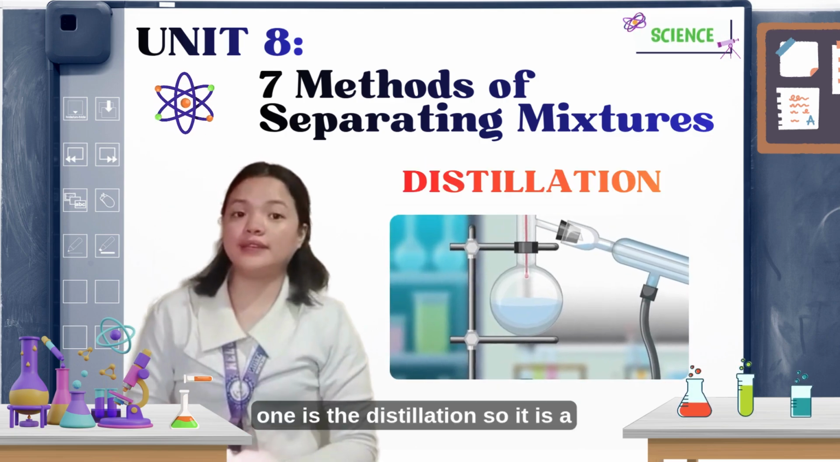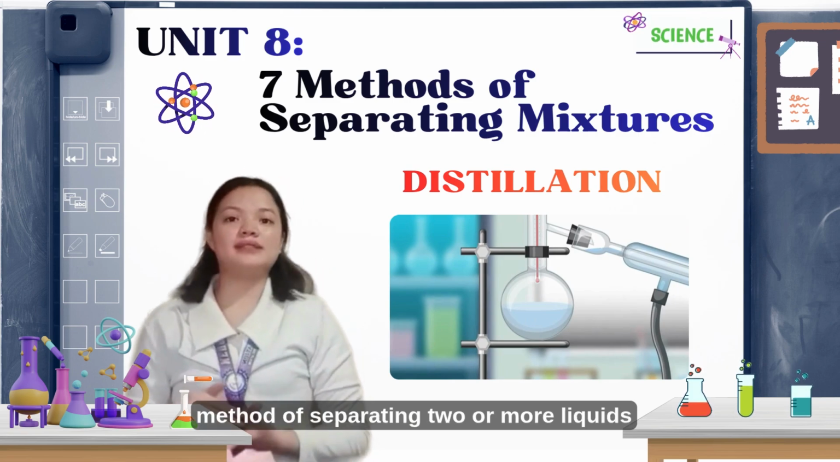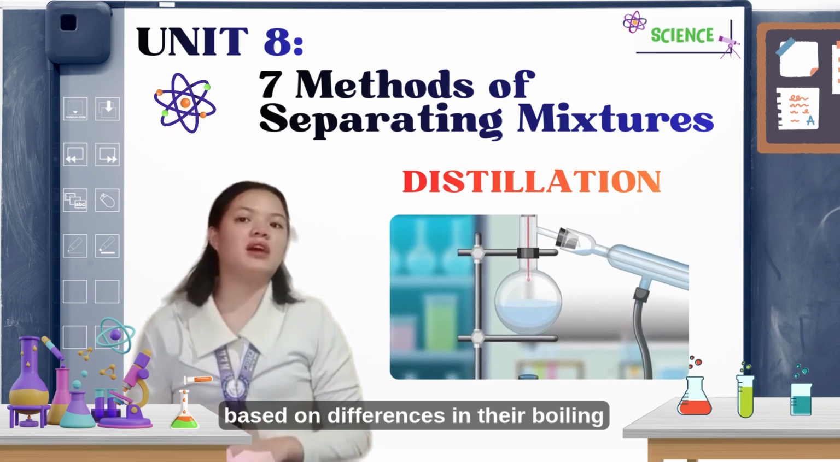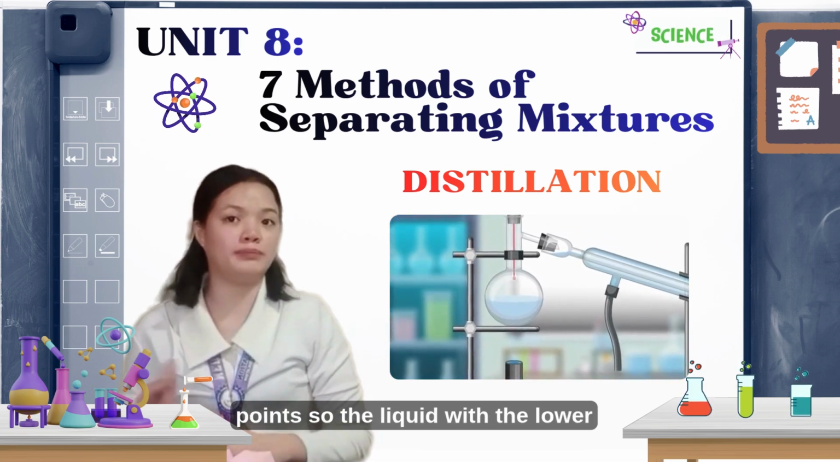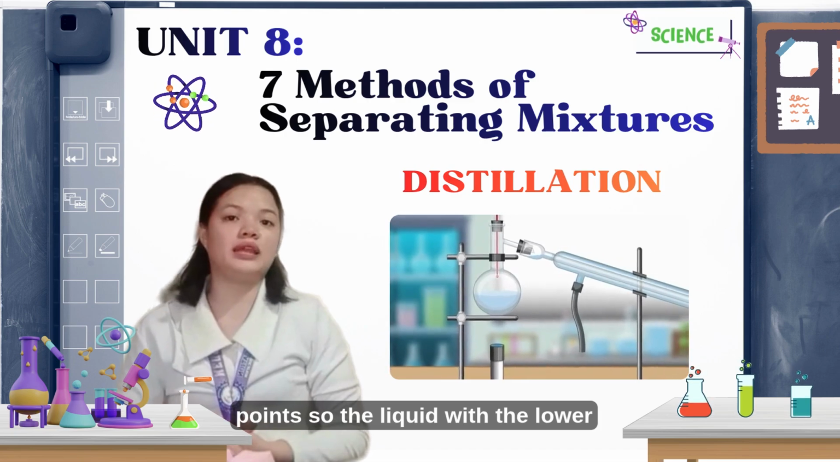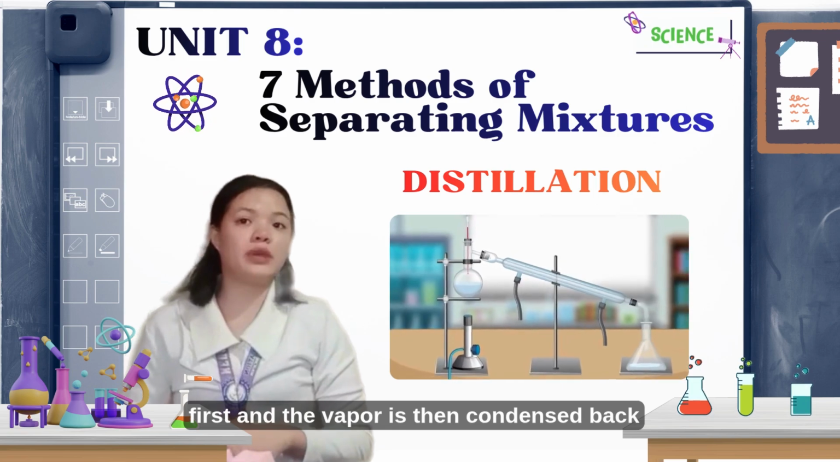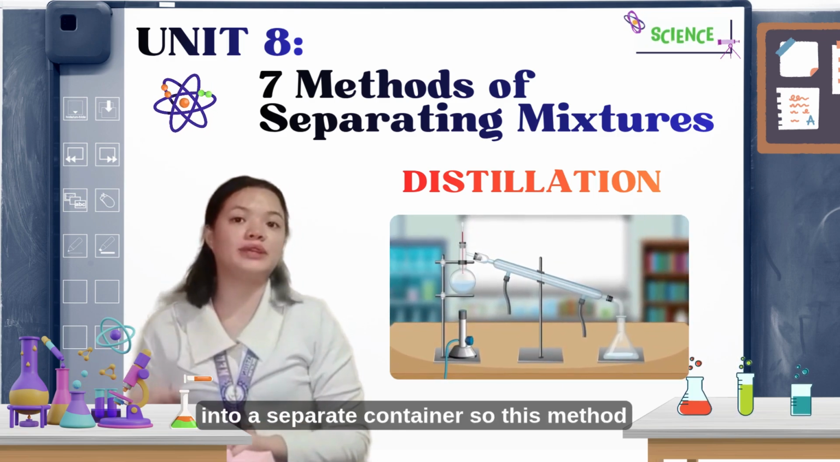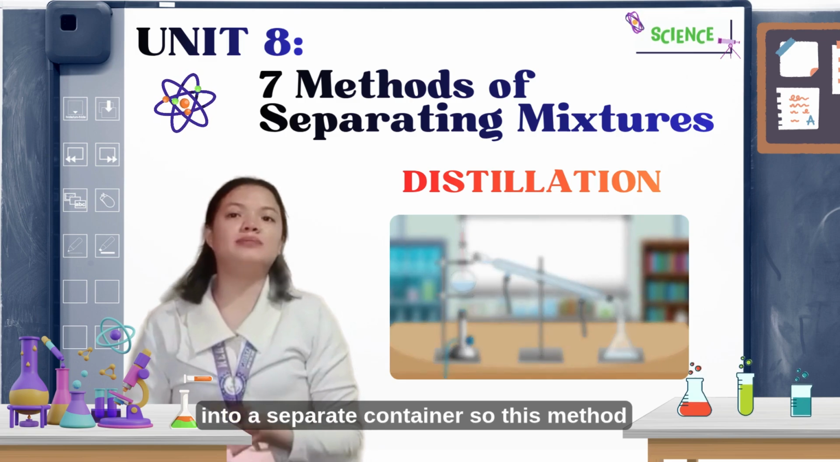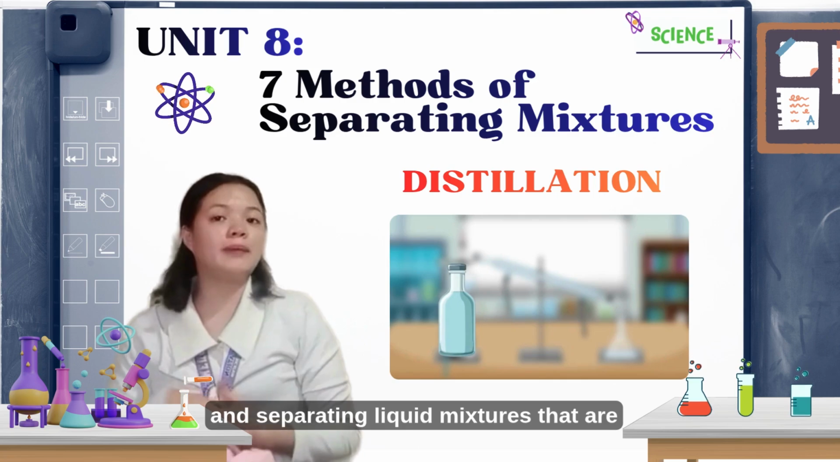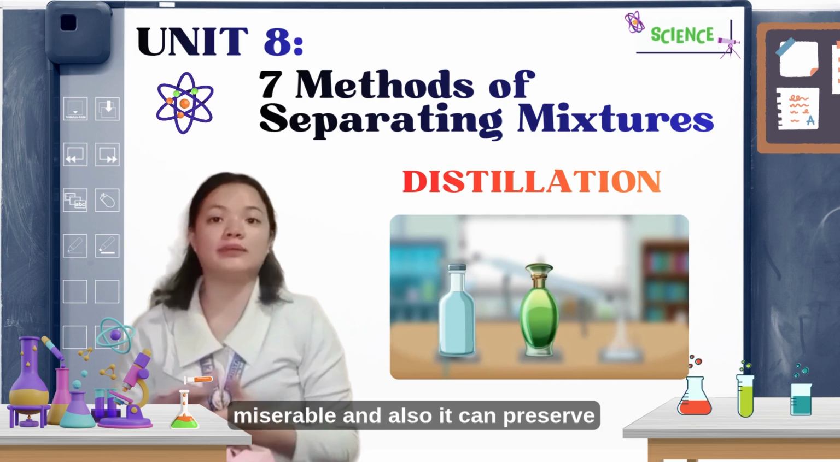The next one is distillation. So it is a method of separating two or more liquids based on differences in their boiling points. So the liquid with the lower boiling point vaporizes first, and the vapor is then condensed back into a separate container. So this method is useful for purifying liquids and separating liquid mixtures that are miscible.